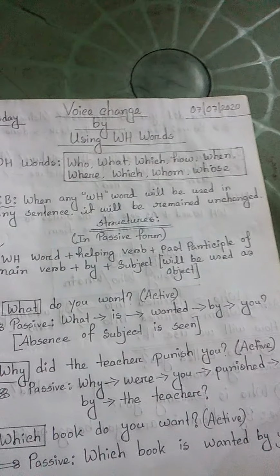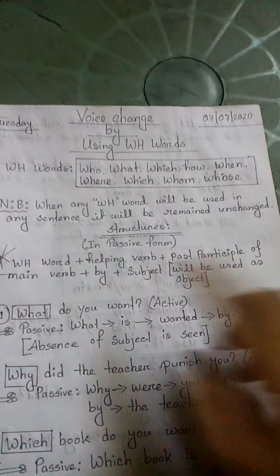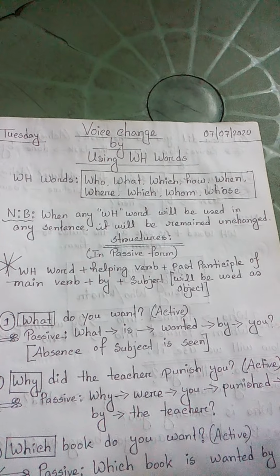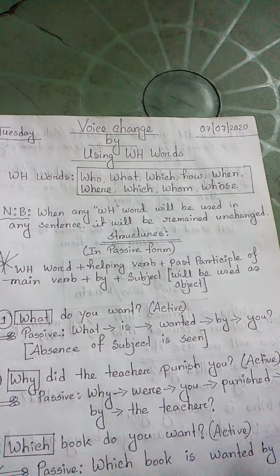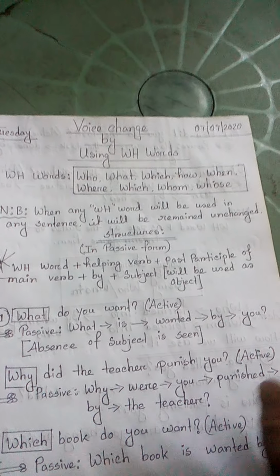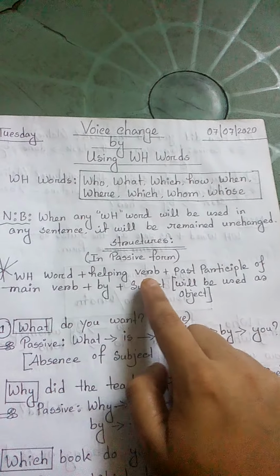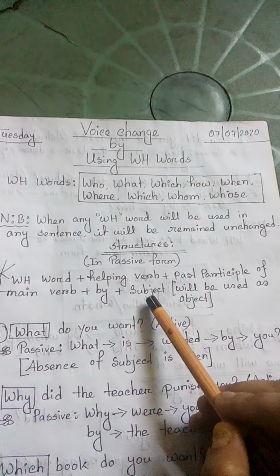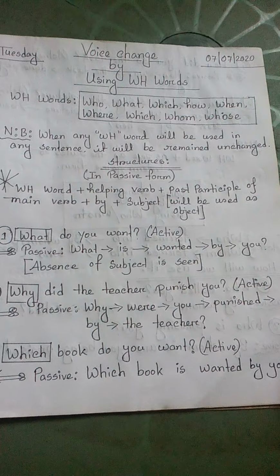Okay, and the structure, see, at first the WH word will be used there, then the helping verb. That means one important point is there. When any sentence is used with the help of a WH word, the subject will sometimes be absent. That means you will not get a subject in every sentence. So the structure is WH word, helping verb, past participle of main verb, then by, then subject, which will be used as object, as you all know. Okay, now I am going to the direct discussion along with the examples.